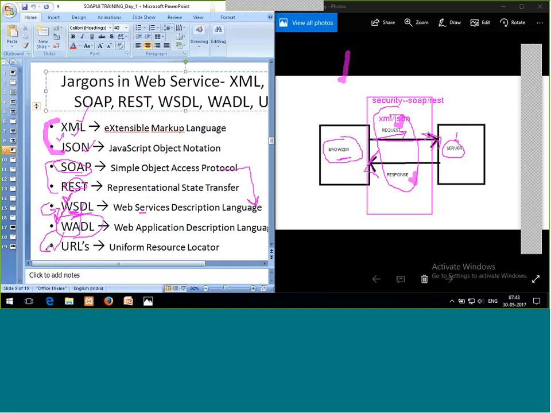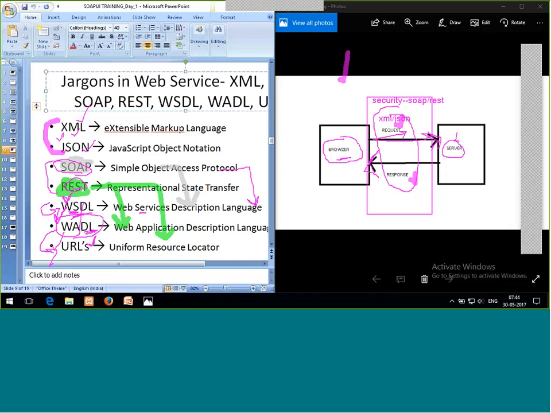WADL and URLs both can work within REST. All the URLs will be present. So if I'm working with REST, then it is possible that I'm working with WADL or with URLs. But if it is SOAP, then only WSDL will be there. Understand?